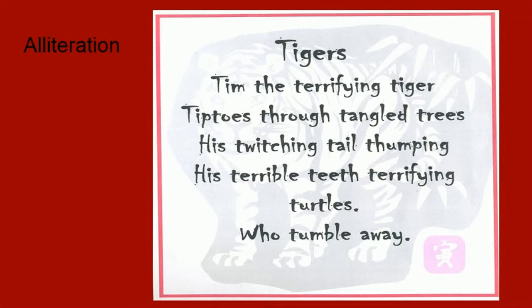Alliteration. Alliteration is when you use words to describe something and all the words start with a T. Like how they say "Tim the terrifying tiger tiptoes." Author unknown.